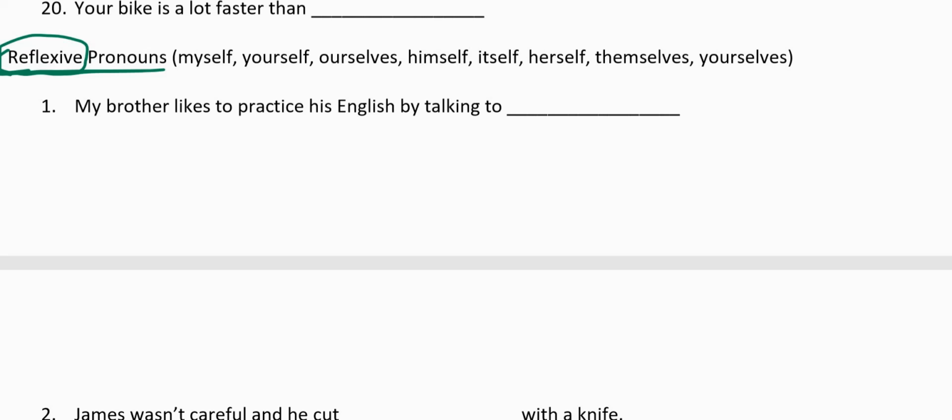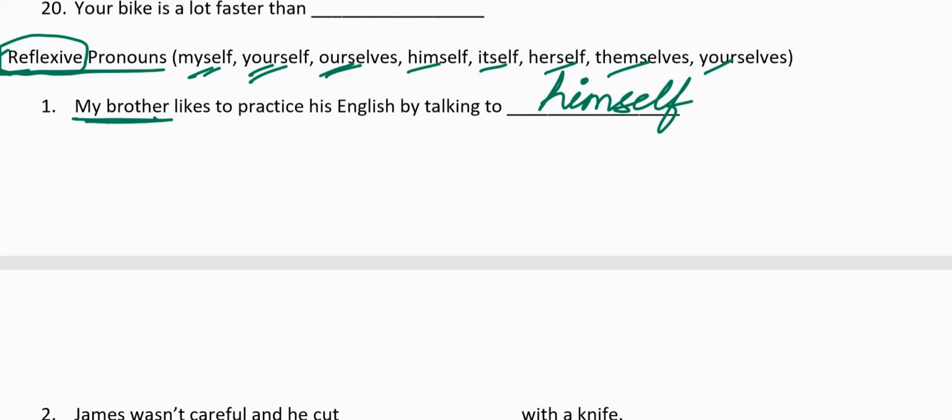Look at these reflexive pronouns here. Myself, yourself, ourselves, himself, itself, herself, themselves, yourselves. In the first sentence, my brother likes to practice his English by talking to dash. I cannot use myself, yourself, ourselves. My brother is singular and it has to be himself, because he is talking to whom? To himself. Both subject and object are the same person, my brother.